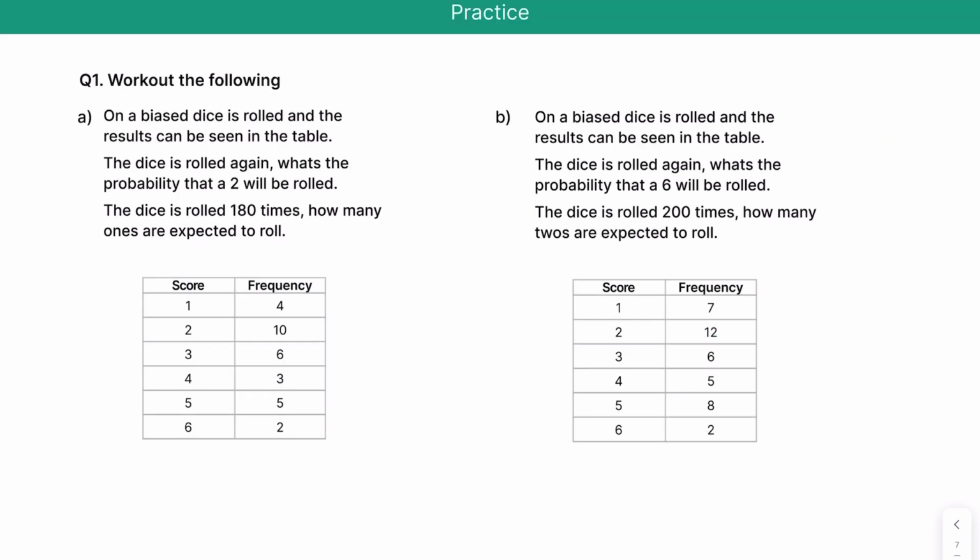So here's some practice questions. Press pause and have a go. And again, this shouldn't really have the word on in it, so it'll just be a biased dice is rolled, and the results can be seen in the table. So here are the answers.